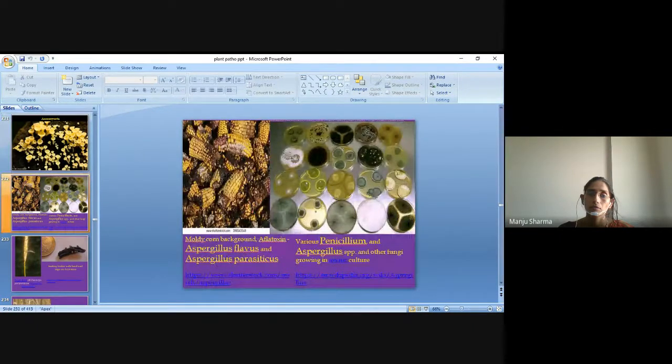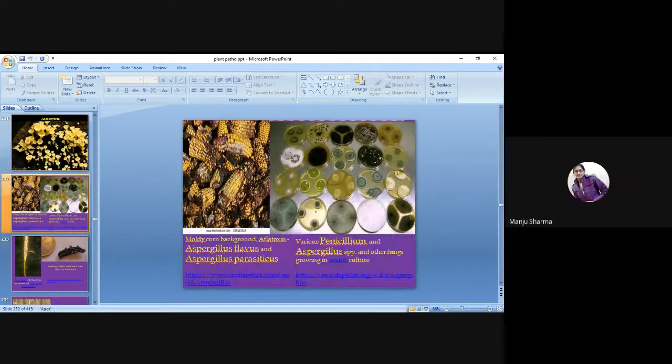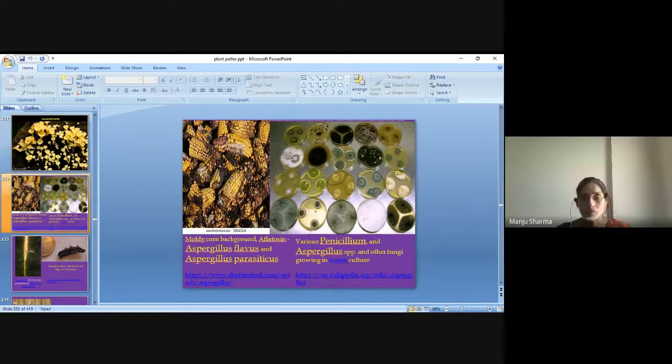Here, Aspergillus flavus and Aspergillus parasiticus and various Penicillium and Aspergillus species and other fungi growing in axenic culture.